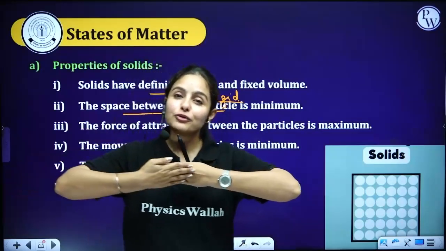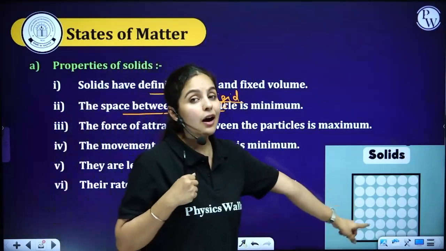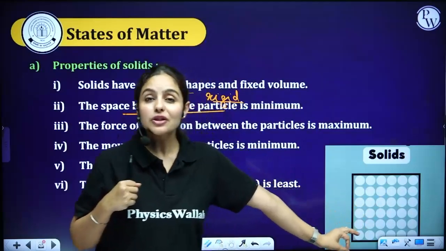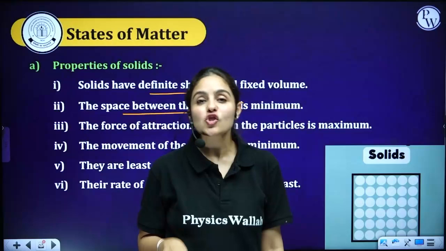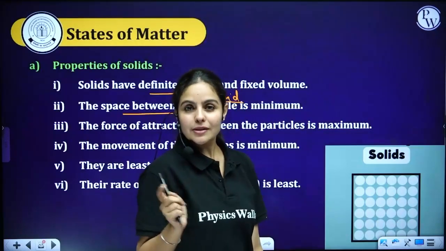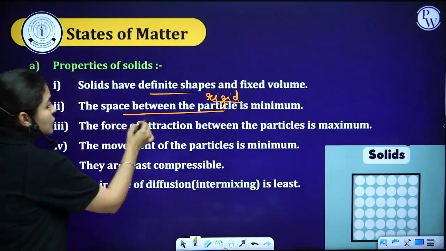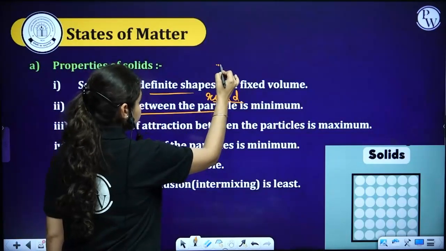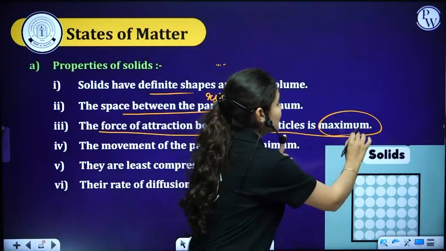They have a very, very strong force of attraction. So it's very hard to change their shape even if we apply external force. That's when we call them rigid. In Hindi, we call them akadu. Rigid means akadu. The solids are kind of akadu. Space between particles is minimum, and therefore the force of attraction between particles is maximum.